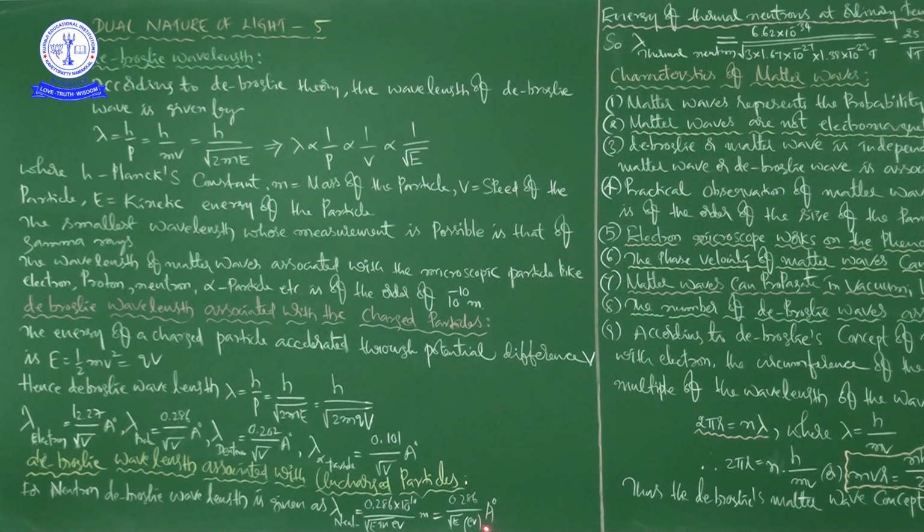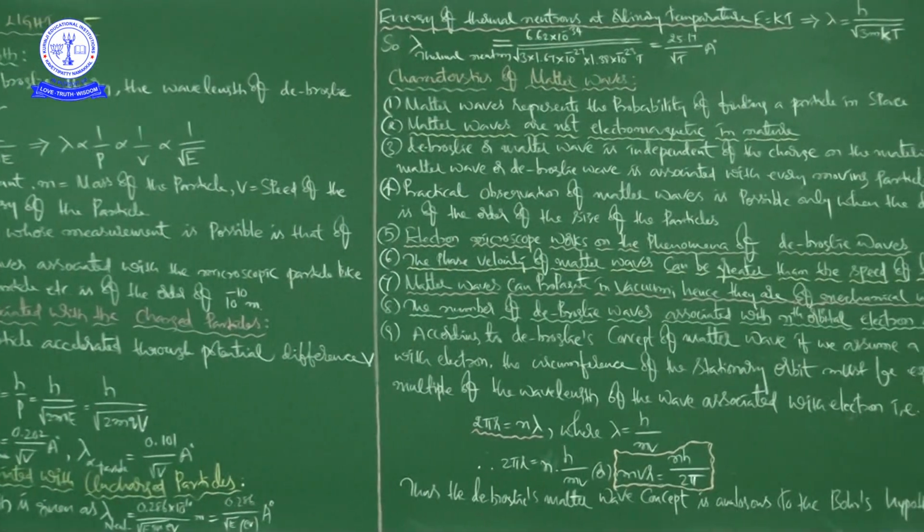So these are the de Broglie wavelength values for neutron in terms of meters and in terms of angstrom units.